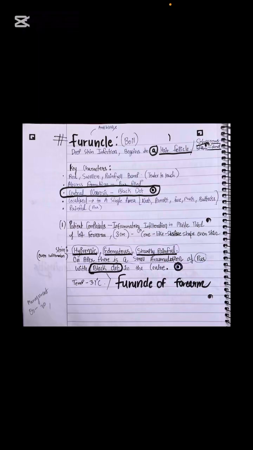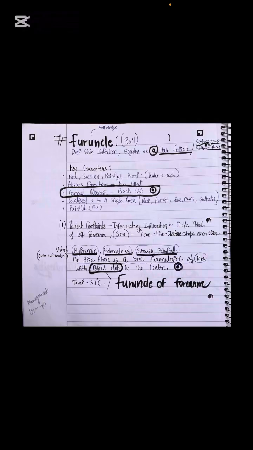So the patient complains of an inflammatory infiltration in the middle third of the left forearm, a 3 centimeter cone-like shape over the skin. The skin is hyperemic, edematous, sharply painful. On the apex, there is a small accumulation of pus with a black dot in the center. Sir, what is this black dot? Sir, this black dot is central necrosis of the hyperemic, edematous area, which is sharply painful. So you can see the hallmark finding you have found in the question. I hope you will mark the furuncle correctly now.